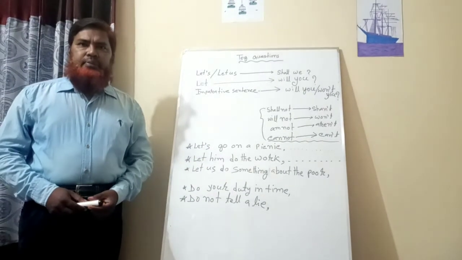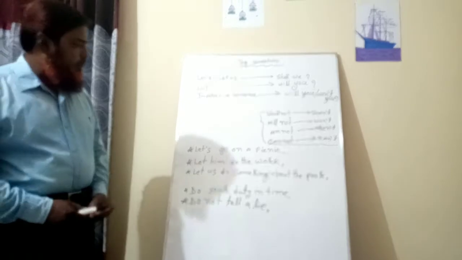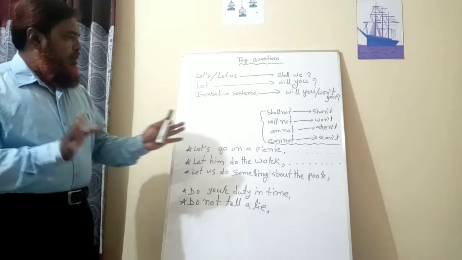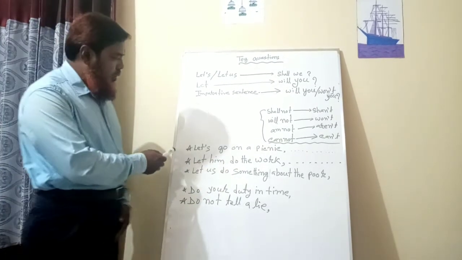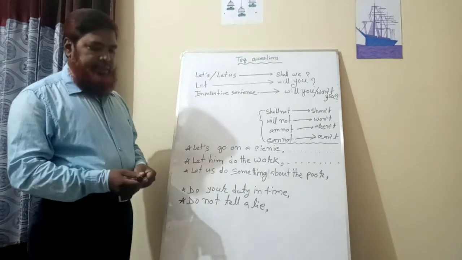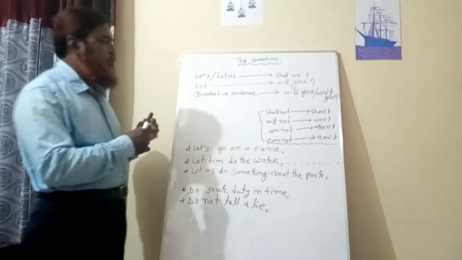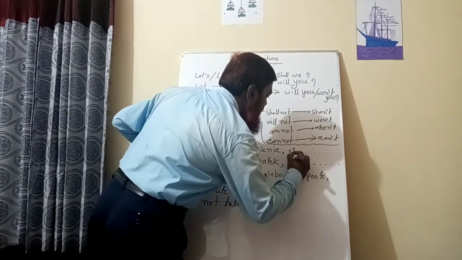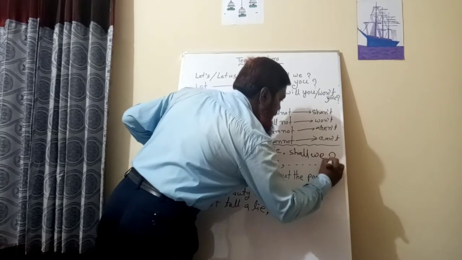Do you understand? Okay, let's practice, then you will be able to make tag questions easily. Look at the board. The first sentence, let's go on a picnic. Here let's is present, so the tag question will be shall we, then question mark.